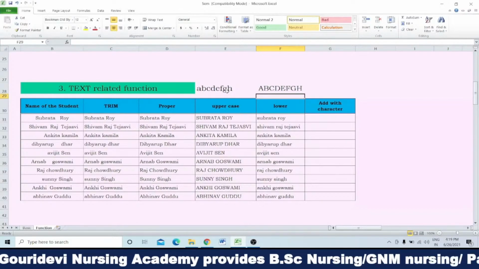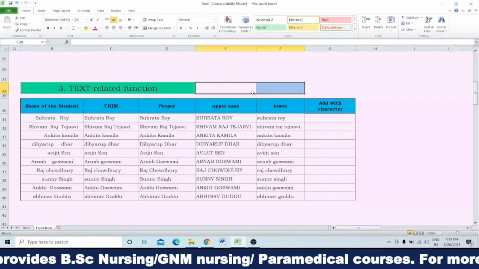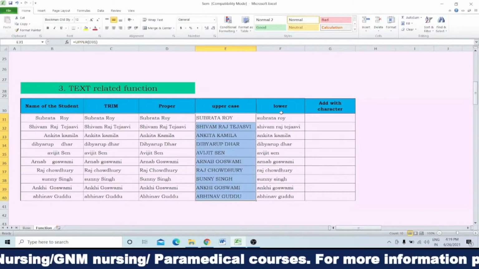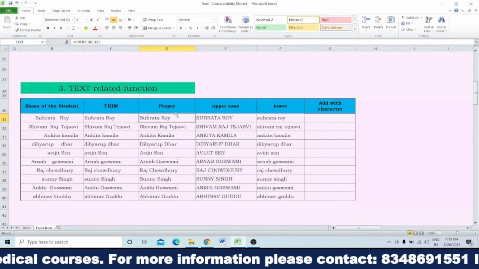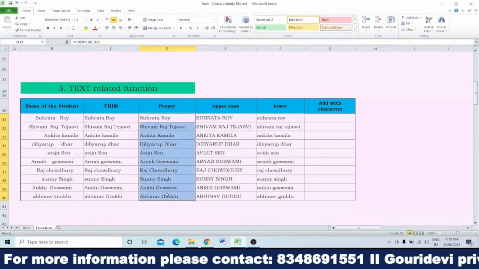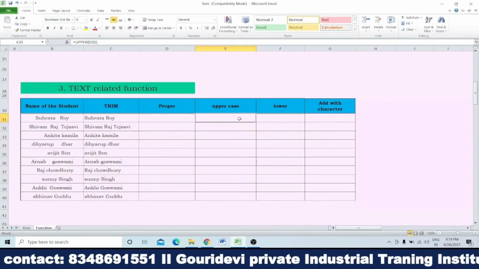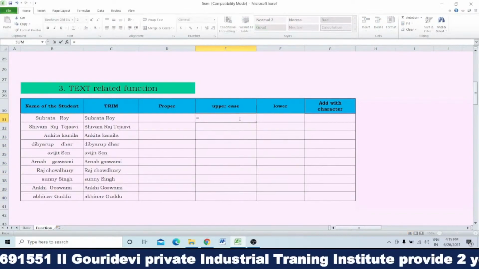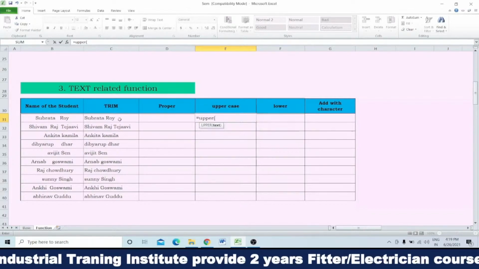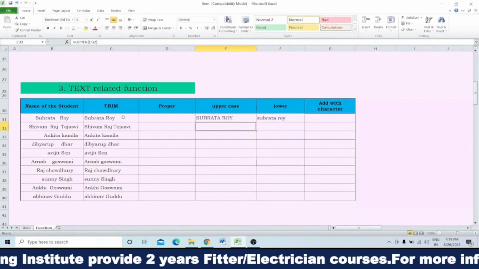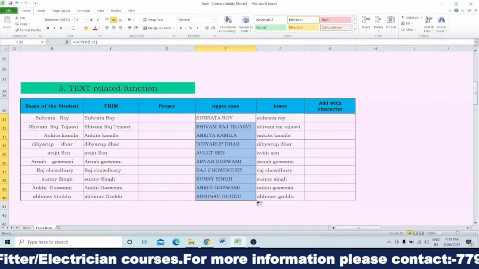Similarly, suppose by mistake all the names are written in capital letter as I have written here. So you have to convert it into proper. That means we will use this proper formula, and it will automatically convert. Like if I delete this one, clear? Then write down the upper formula. Then use this one, close this bracket and put an enter. See upper. See all are upper now.